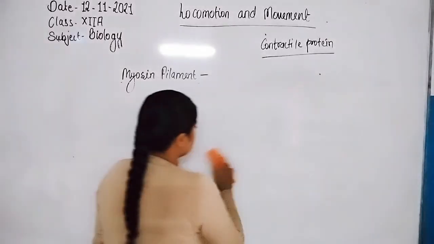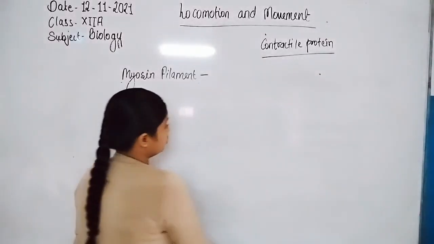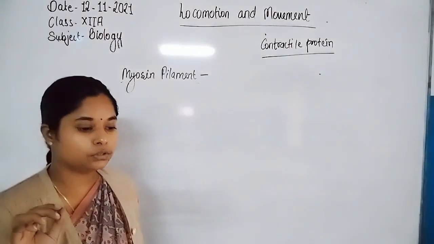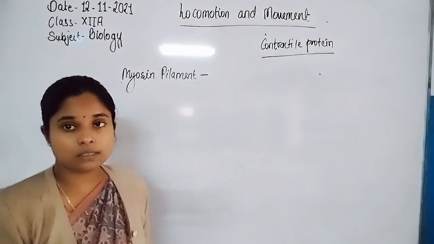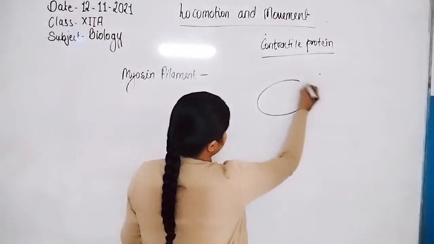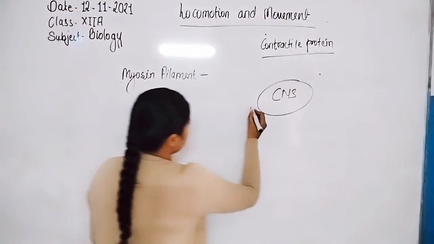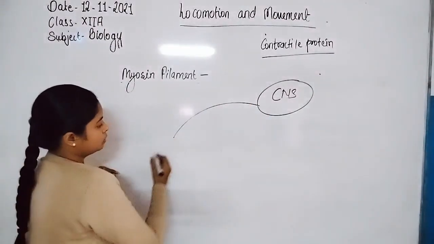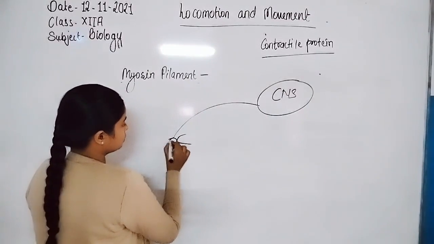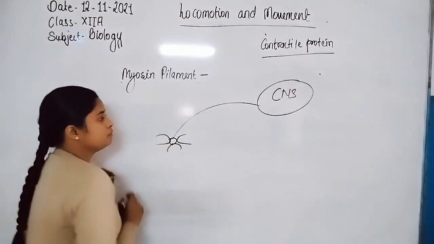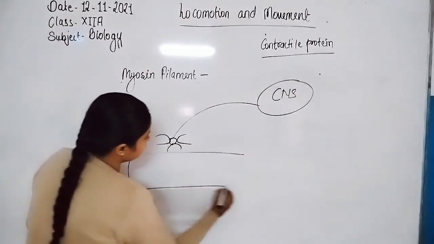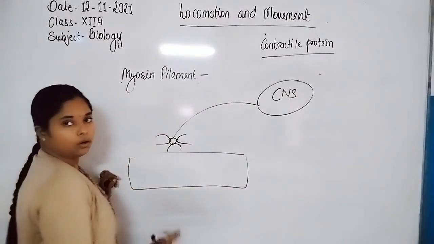Nerve cells, or neurons, transfer the impulse to the muscle cells. For example, it is controlled by the CNS, the central nervous system, through the sensory nerves.